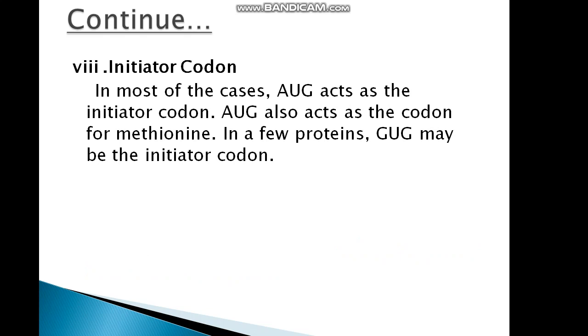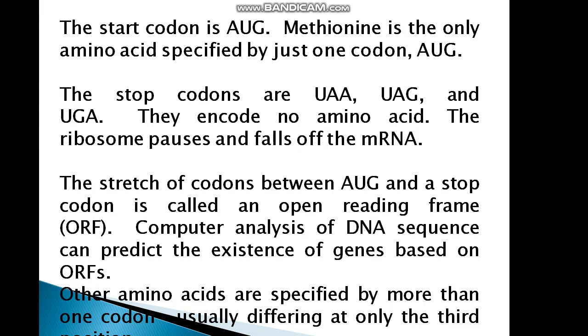Initiator codon. In most of the cases, AUG acts as the initiator codon. AUG also acts as codon for methionine. In few proteins, GUG may be the initiator codon. The start codon is AUG. Methionine is the only amino acid specified by just one codon, AUG.